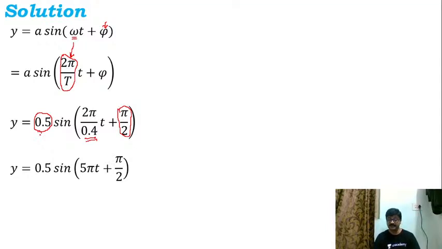But let's wait, friends, because if you take a look at the options, they are not given like this. None of the options are with plus pi by 2. But there is one option with cos, right? So hence I'll make use of the allied angle relation. What is that? Sine of pi by 2 plus theta.